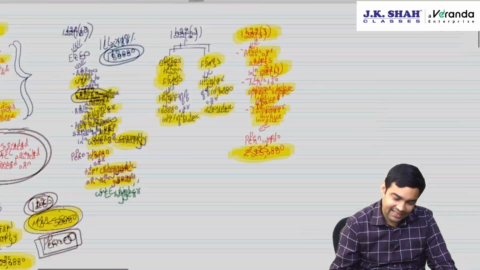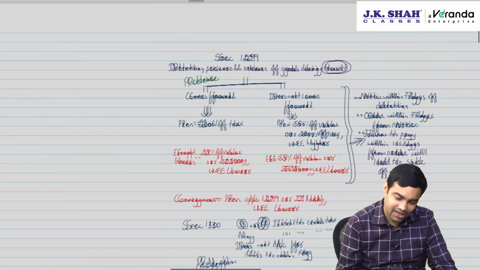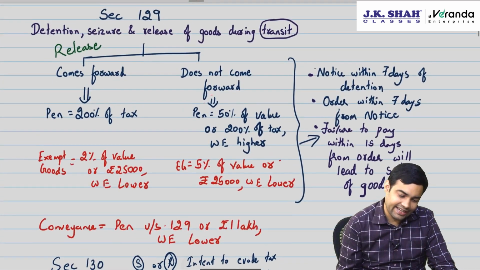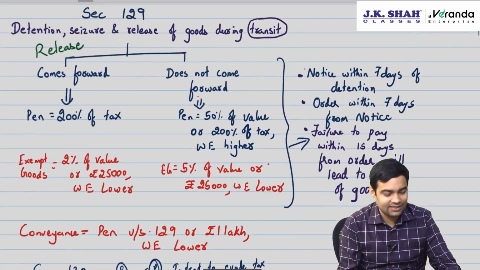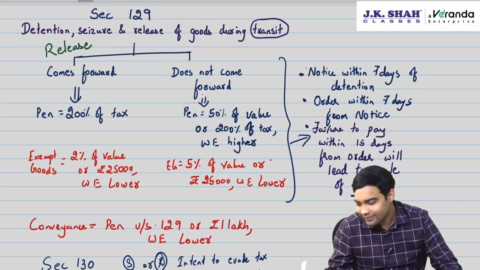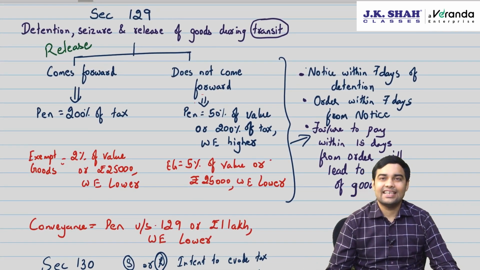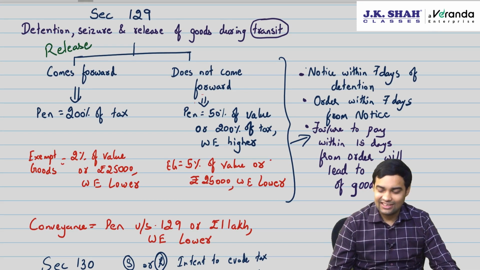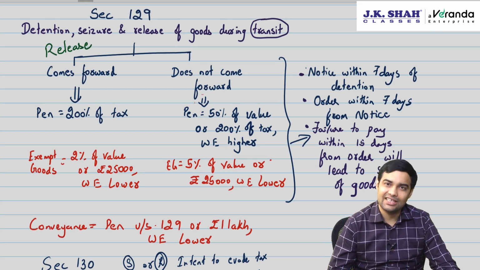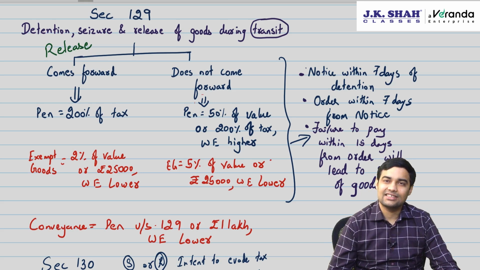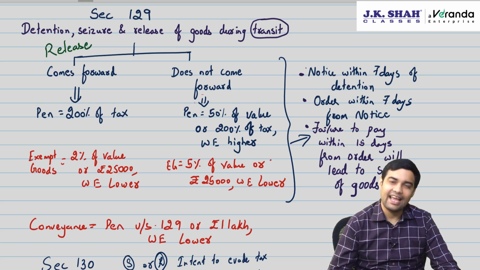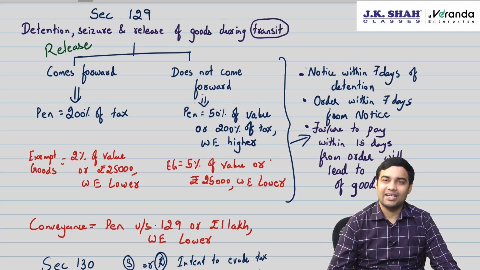Okay, then let's now talk about 129. Institute has asked questions on this. 129. If a vehicle is carrying goods without proper documentation, can the officer stop it? Yes. Can the officer levy penalty?